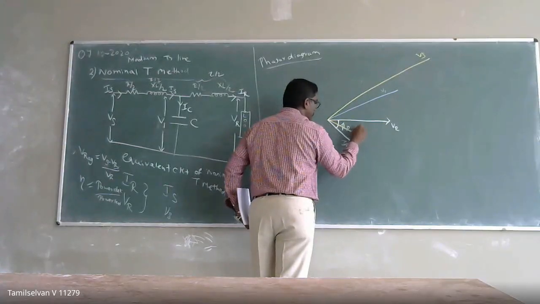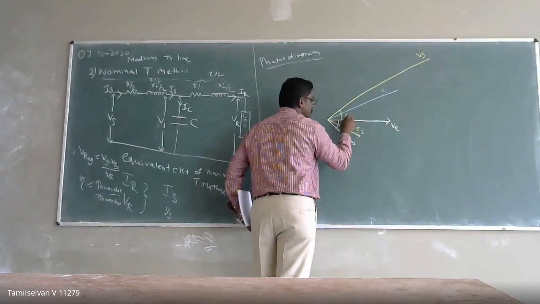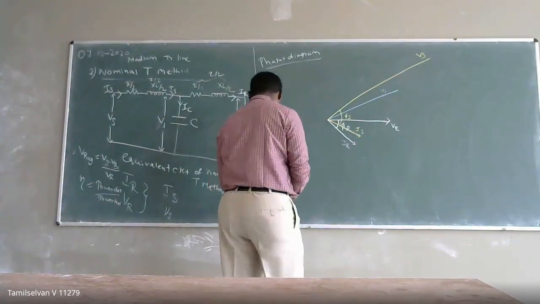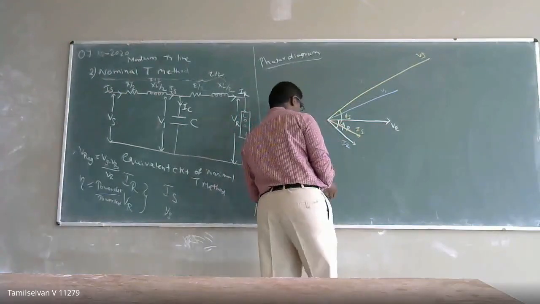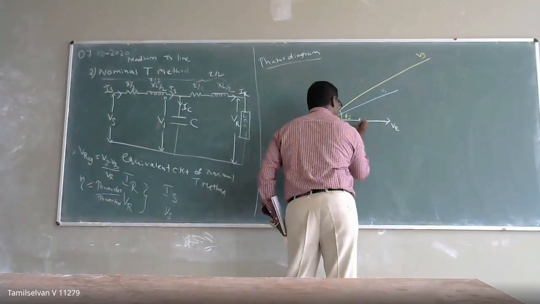This is your IS, and it lags by an angle of phi S. The capacitance current is going to lead.